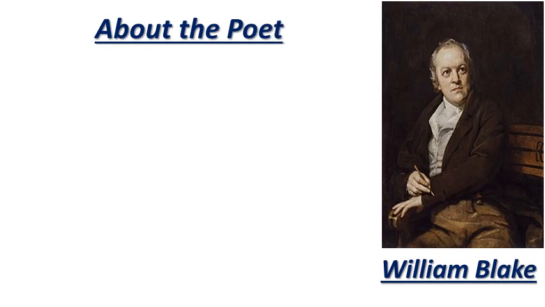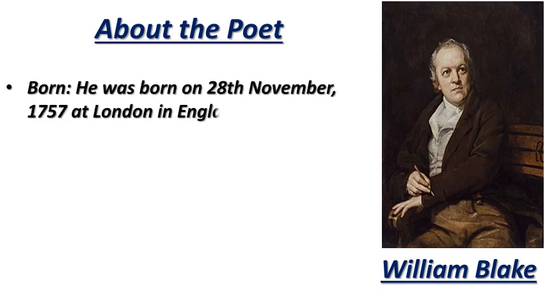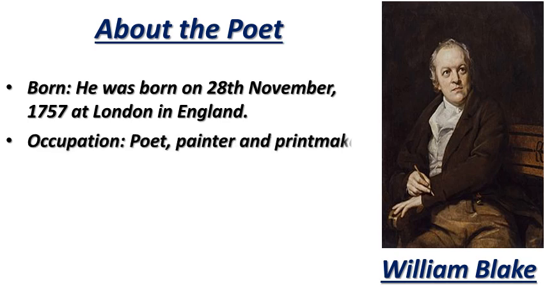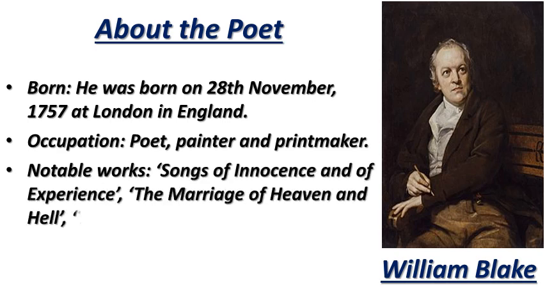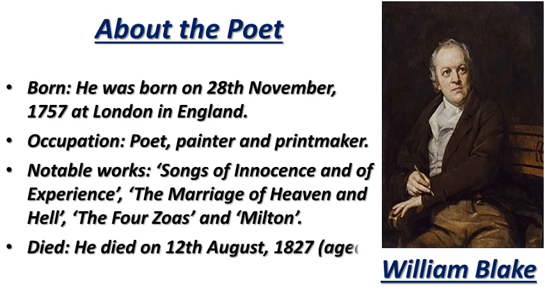Before we start reading the poem, let me tell you about the poet first. William Blake was born on 28 November 1757 in London, England. He was a famous poet, painter and printmaker. His famous works are Songs of Innocence and of Experience, The Marriage of Heaven and Hell, The Four Zoas and Milton. He died on 12th August 1827 at the age of 69 in London, England. This was all about the poet.